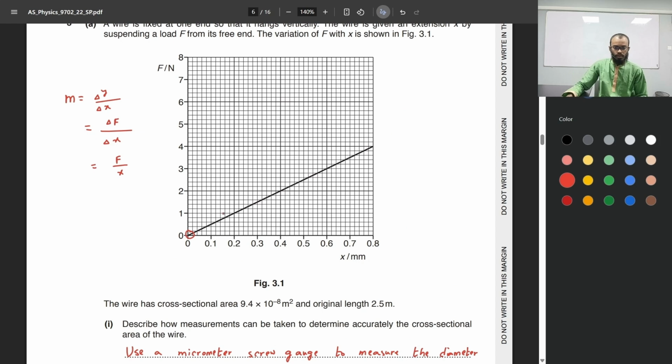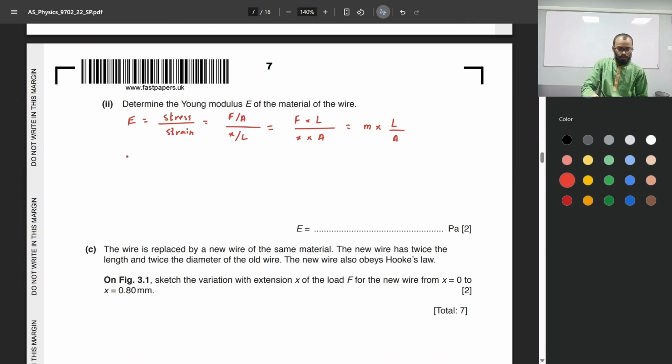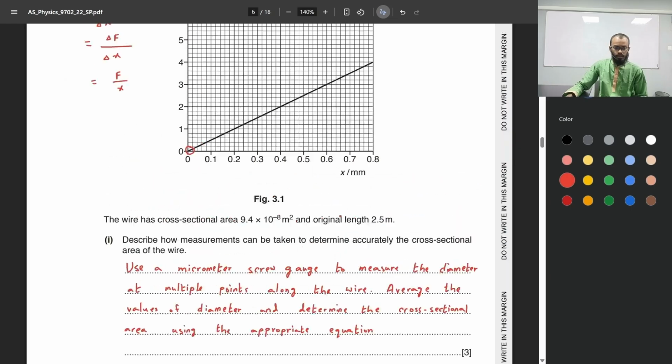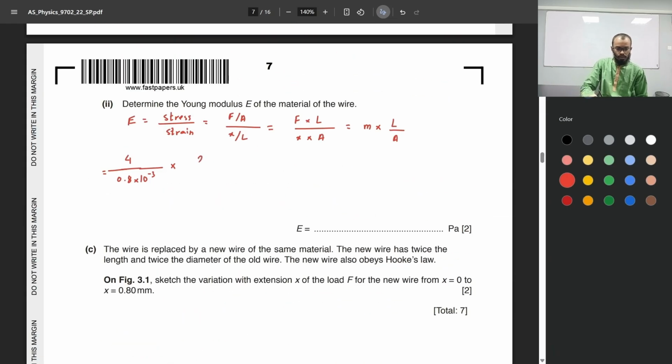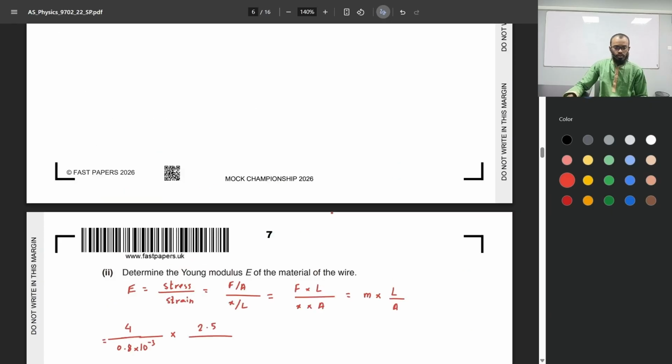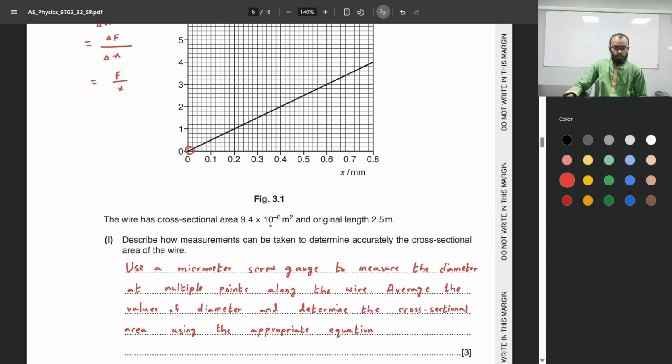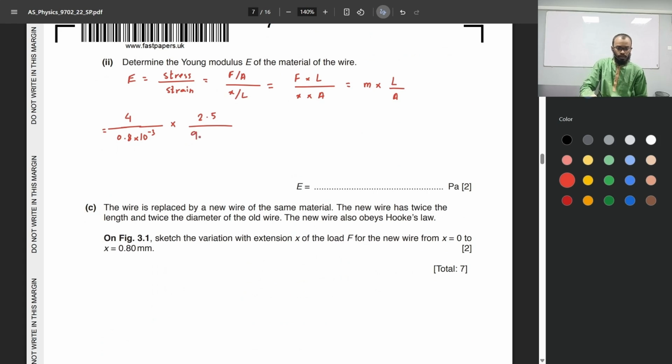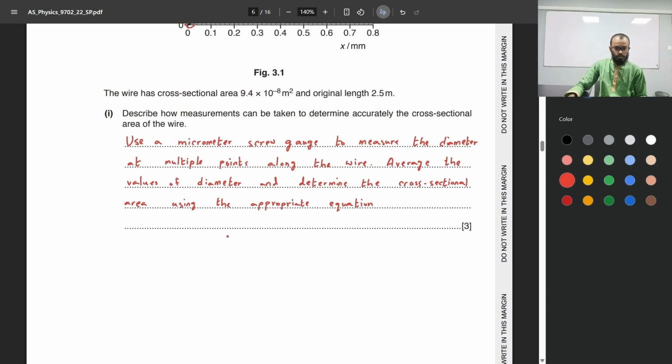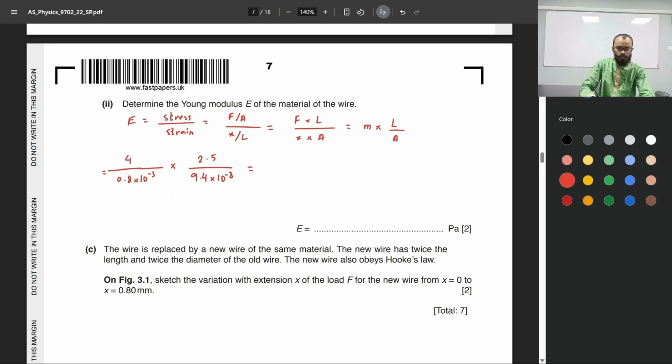Okay, so the gradient of this line is 4 divided by 0.8. So 4 newtons divided by 0.8 millimeters extension. Force over 0.8, converting this to meters, times 10 to the power of minus 3, times the original length is 2.5, and the cross-sectional area is 9.4 times 10 to the power of minus 8. Okay, that gives us a value of